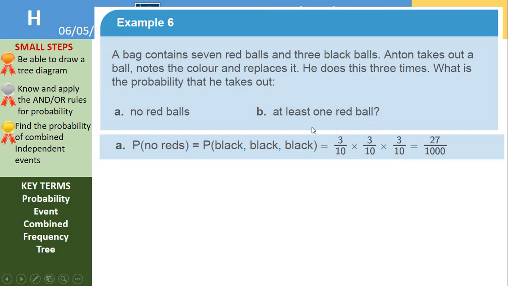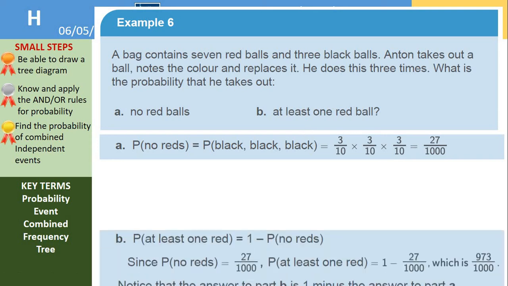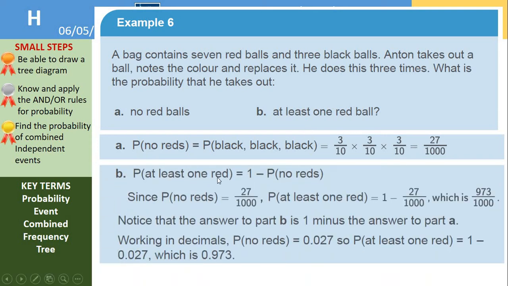It's the next one that's the tricky one. So I want at least 1 red ball. So at least 1 red is the same as 1 take away the probability that there are no reds. So the probability that there are no reds is actually what we worked out in part A. And this is what you will find with most GCSE questions, is that the part B that follows on generally tends to use something that you've worked out in part A. So watch out for this.